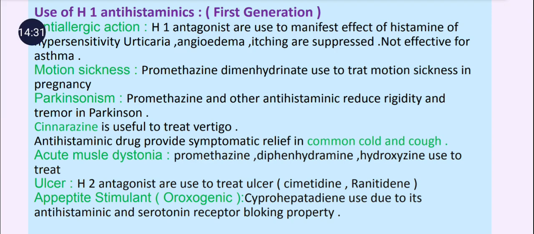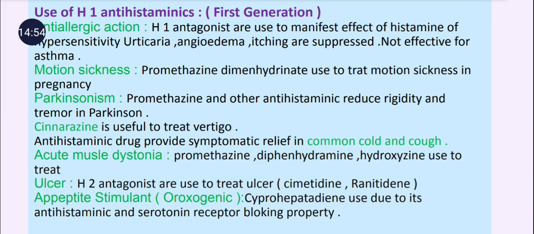These are all suppressed by antihistaminic drugs. Then motion sickness: as we know, hyoscine, an anticholinergic drug, is used to treat motion sickness. But among antihistaminic drugs, promethazine or dimenhydrinate are used to treat motion sickness.